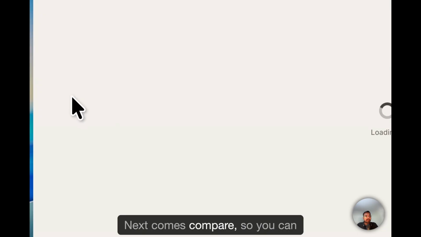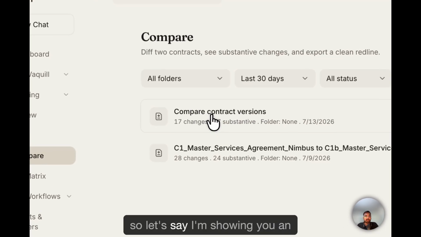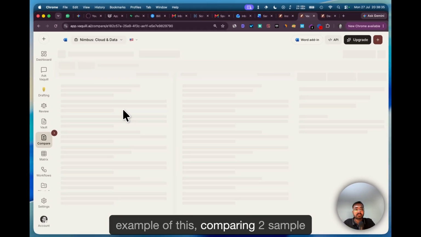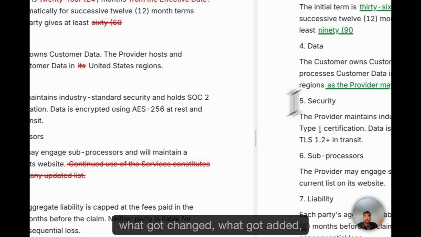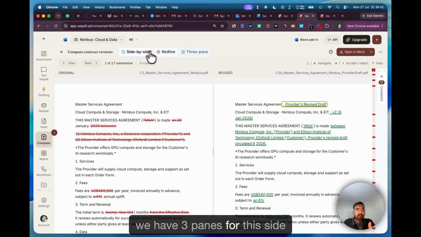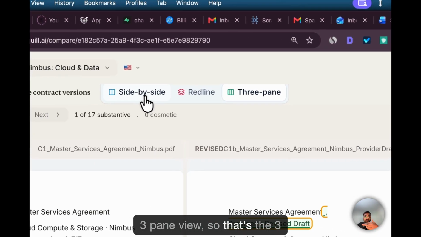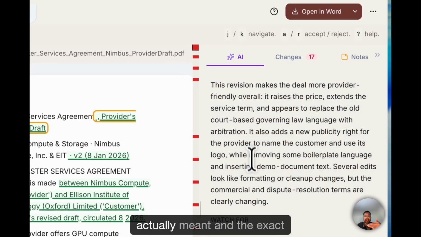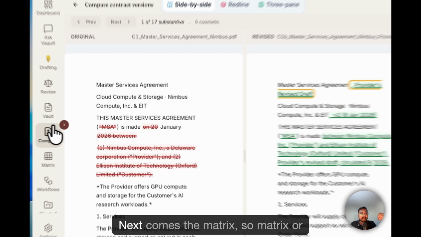Next comes compare. So you can compare 1, 2, or more than 1 documents inside of our platform. Let's say I'm showing you an example of this. Comparing 2 sample docs side by side, we show you what got changed, what got added. We have 3 panes for this: side by side, the redlined version, or a 3-pane view. So that's the 3 formats we support. We also have an AI summary of what the changes actually meant, and the exact changes are also available for you.